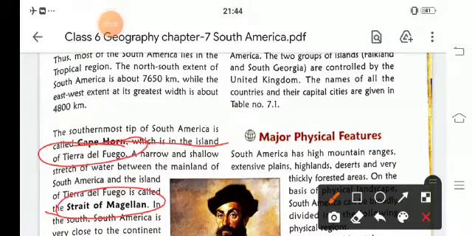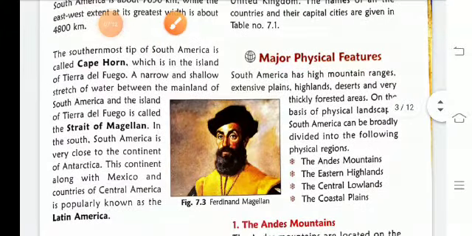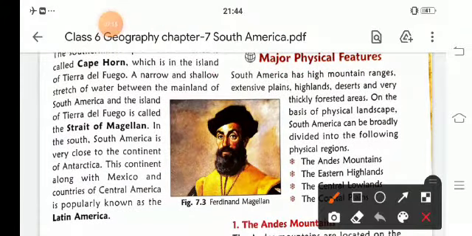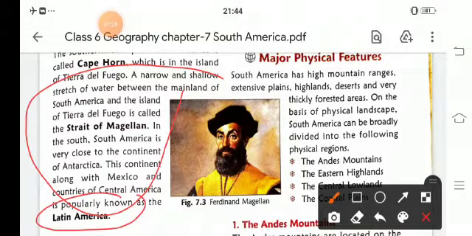In the south, South America is very close to the continent of Antarctica. This continent, along with Mexico and the countries of Central America, is popularly known as Latin America. Chile, Paraguay, and Mexico are known as Latin America.